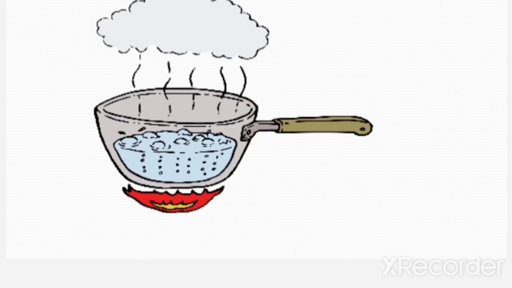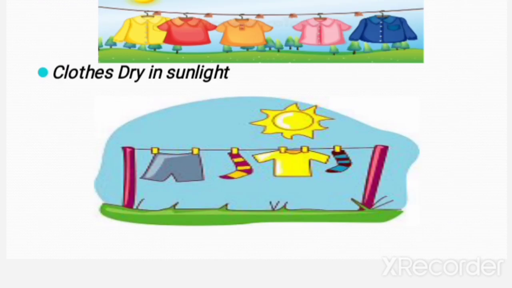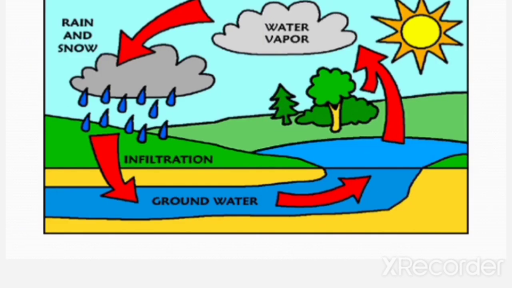Also, how do wet clothes dry? You know, the heat of the sun changes the water in the wet clothes to water vapor, which rises up and adds to the air. Not just this, even the water from the water bodies gets heated up and rises up as water vapor due to the heat of the sun. So, all this water vapor gets added to air.